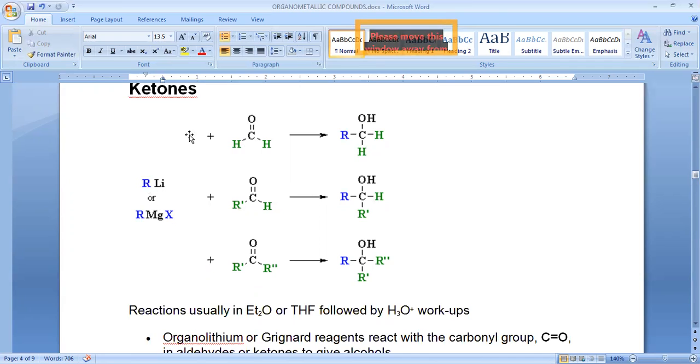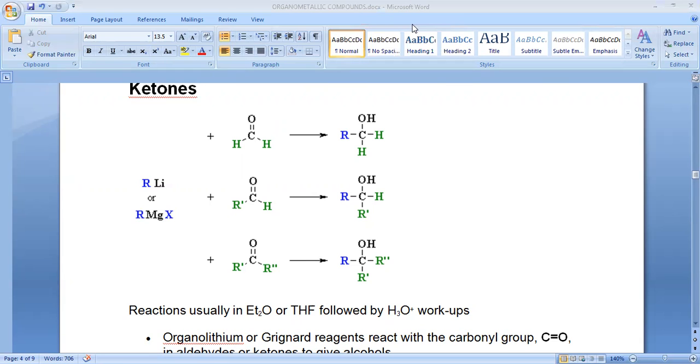The first step is attacking of the alkyl part on the carbonyl carbon. Why? Because the alkyl part of this organometallic compound acts as a nucleophile. When we have a nucleophile in the reaction medium, the counterpart should have an electrophilic center. So this is the carbonyl carbon, which acts as an electron deficient center, or electrophilic center, and this alkyl part acts as a nucleophilic center. So this nucleophile attacks the electrophile.